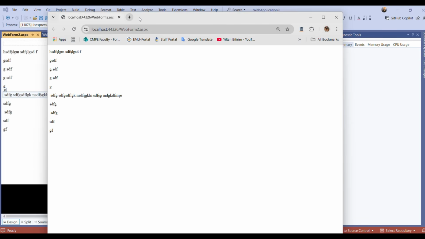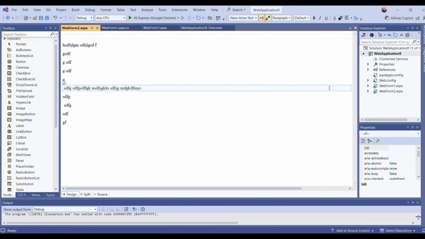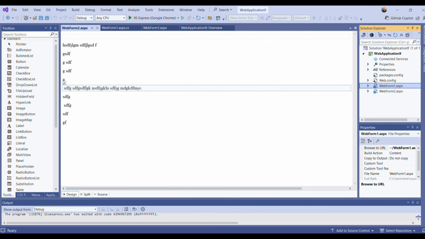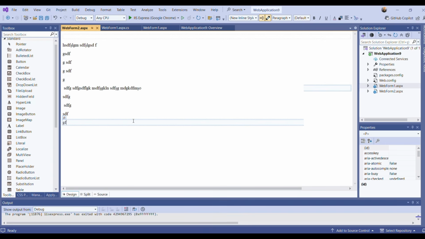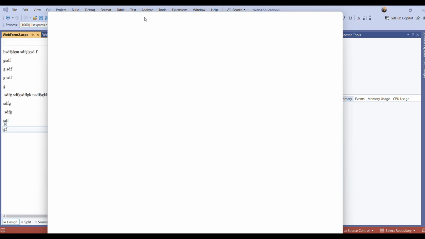So when you are working with multiple forms in your projects, you can go to web form 1, I mean your main form, right click on it, and here choose Set as Start Page. When you do this and run your project, it doesn't matter which form is focused. When you run your project, that main page will always be shown because you set it as the start page.